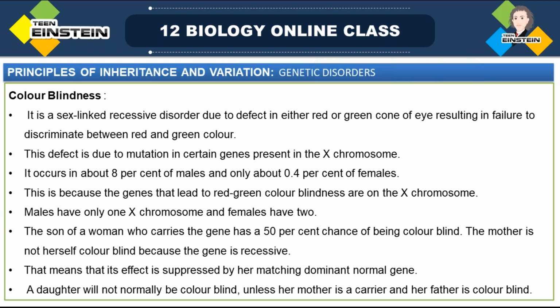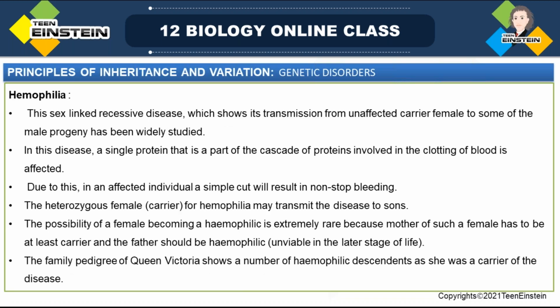But in the case of a female, XX, so there will be a dominant X and a recessive X. When the dominant X comes, it will hide the character of the recessive gene, so the dominant X character will get expressed. So the chances are very less in the case of females. Okay, so that is color blindness. Next is hemophilia.